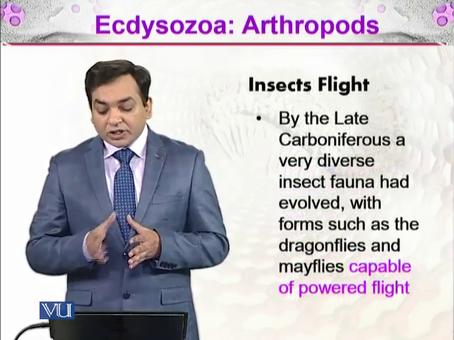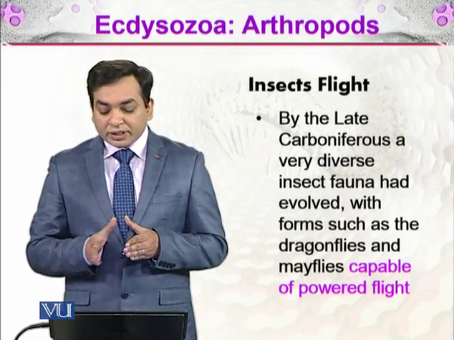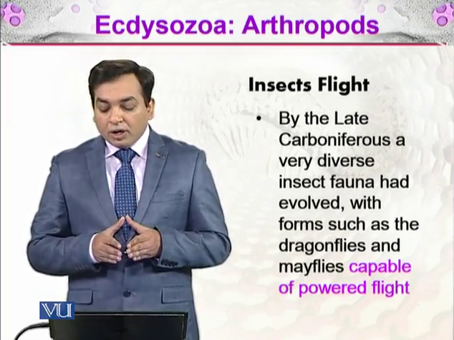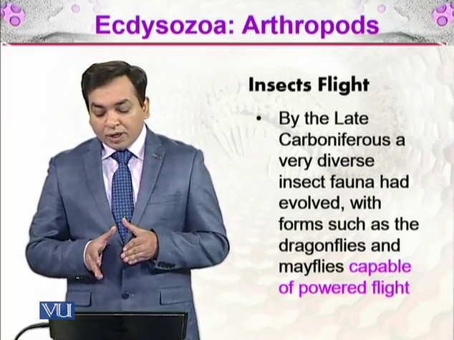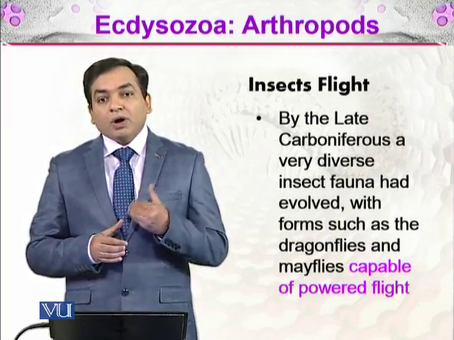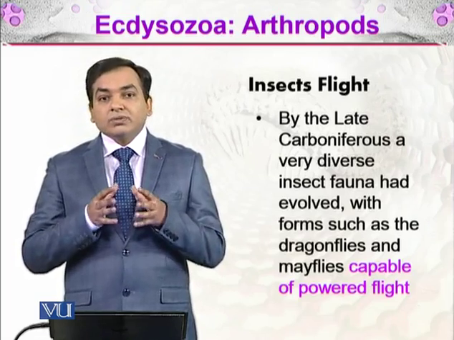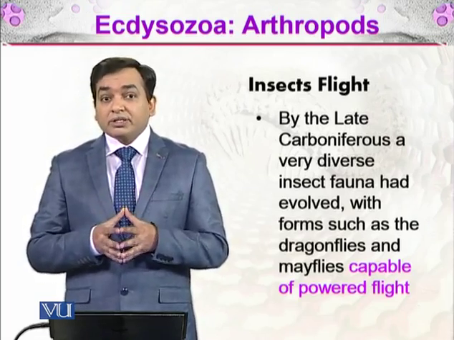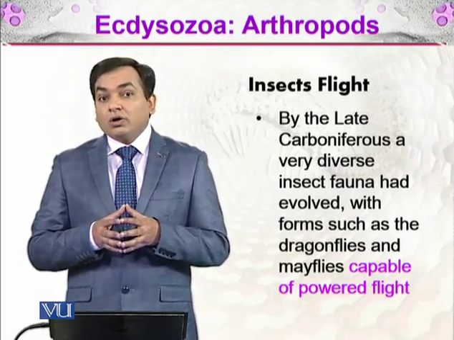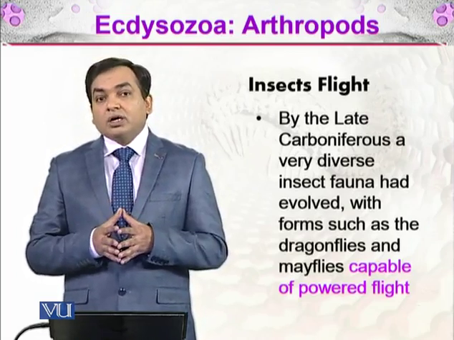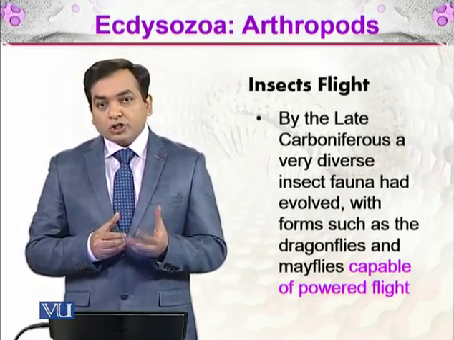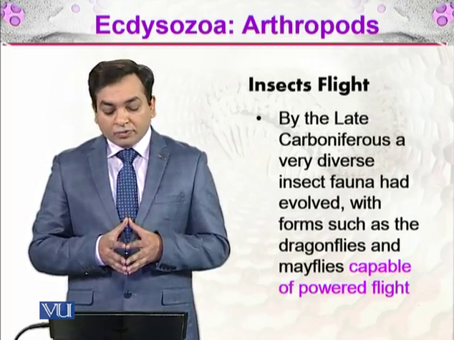By the late Carboniferous, a very diverse insect fauna had evolved, with forms such as dragonflies and mayflies, which were capable of powered flight. These were insects that were able to fly, which was a very good adaptation to survive in an environment.